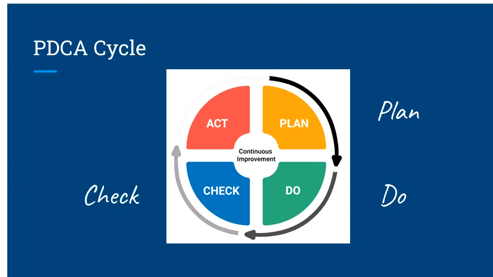Check. Monitor and measure activities and processes with regard to the occupational health and safety policy and occupational health and safety objectives, and report the results. Act. Take action to continually improve the occupational health and safety performance to achieve the intended outcome.